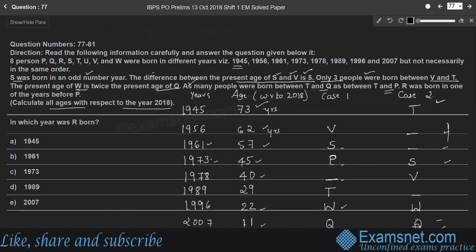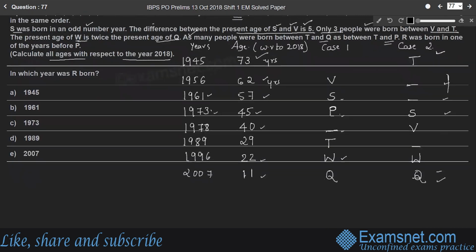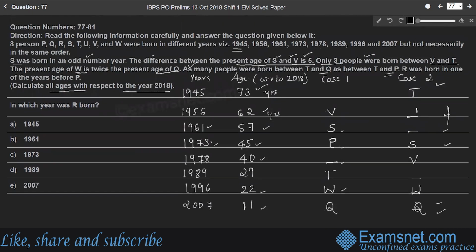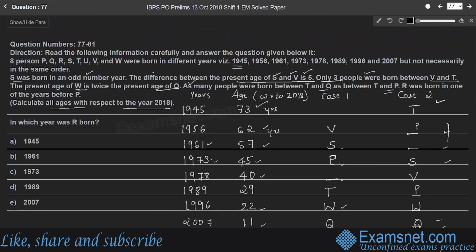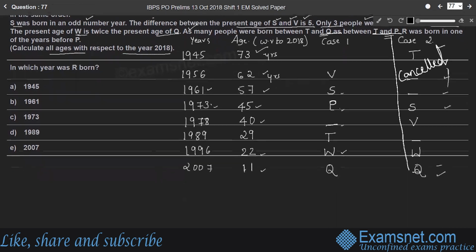Therefore, we have to cancel the second case, right? If we consider P here or somewhere here, the condition will not get satisfied. Therefore, case 2 is cancelled. Right? No need to consider this. Here, the number of people between T and Q is not the same as people between T and P. Right? So consider only case 1, where P is born in the year 1973.